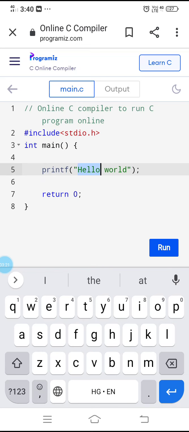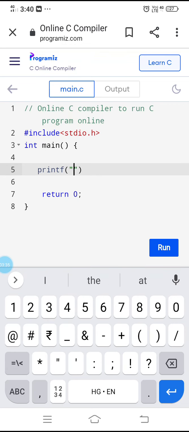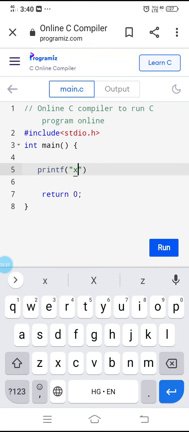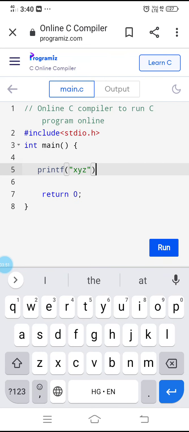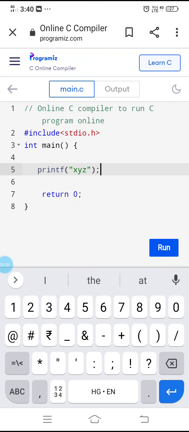And one more rule: every line should have a semicolon at the end. I want to remove this semicolon and write printf again. I don't put any semicolon and run it. You are getting an error because it is expecting a semicolon. So I must put a semicolon at the end of each statement.